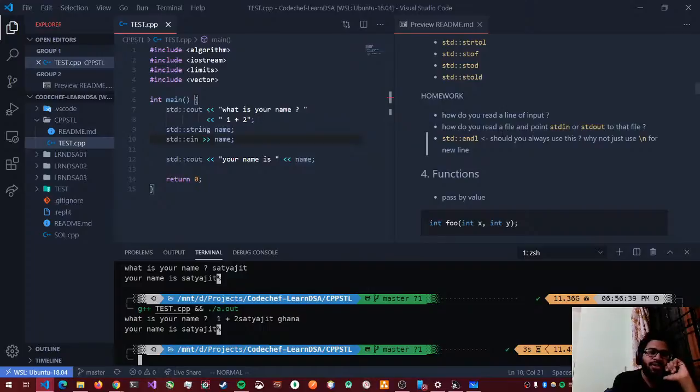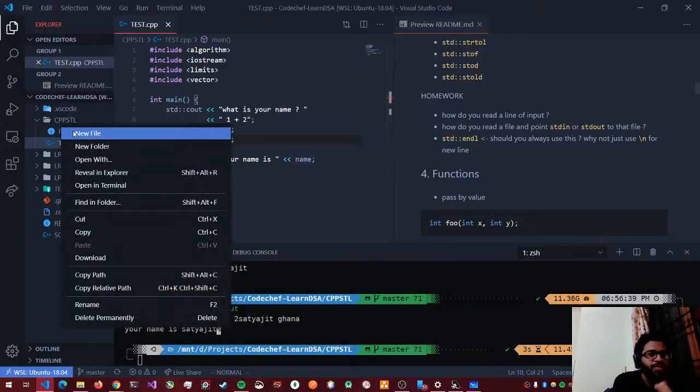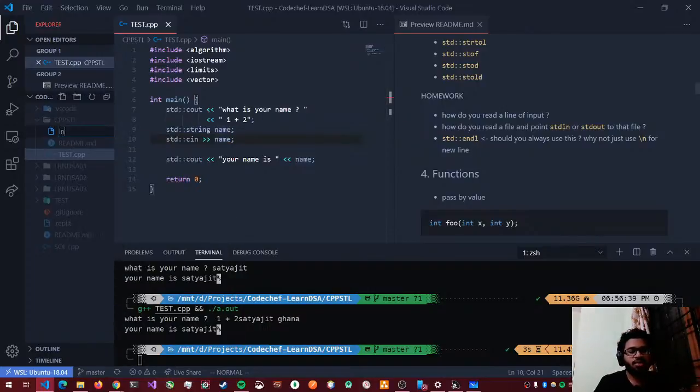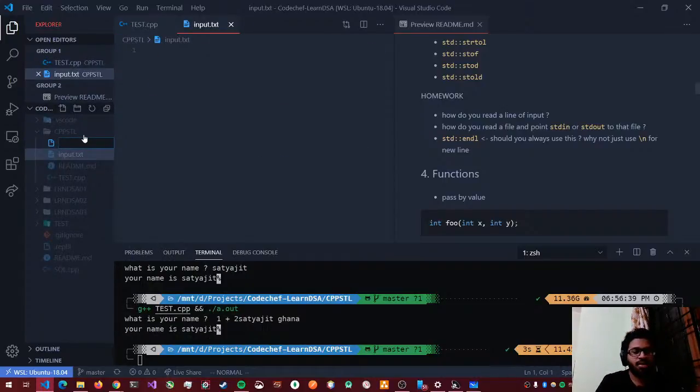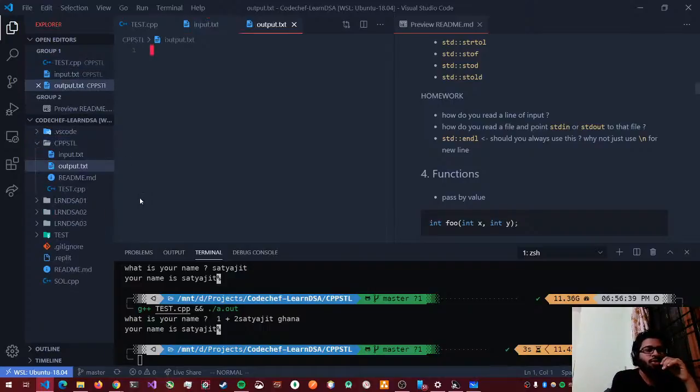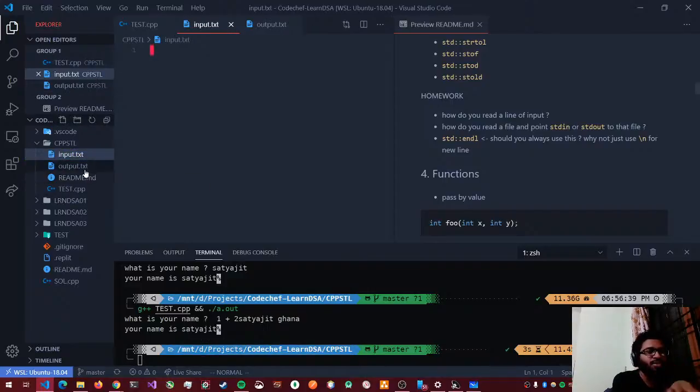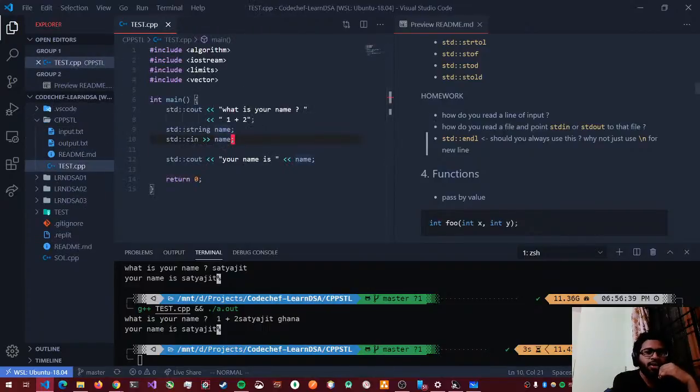Okay, there's another question: how do you read a file and point standard input and standard output to that file? Let's say we'll have two files called input.txt and output.txt. What I want is that whatever I type here in the console should go into input.txt, and whatever my program outputs should go to output.txt. So you need to look up how the redirection is done.